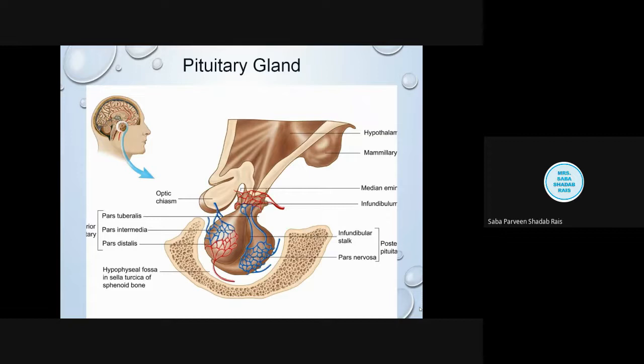But students, what do you mean by master? A master is the one who gives knowledge to all the students. That means all the students are under the control of that master in terms of knowledge. So here, all the glands have their individual hormones, but until and unless they get the stimulus from the pituitary gland, they cannot function.